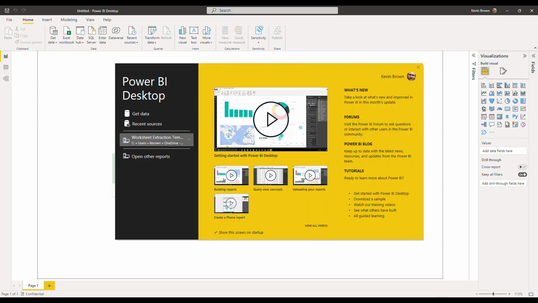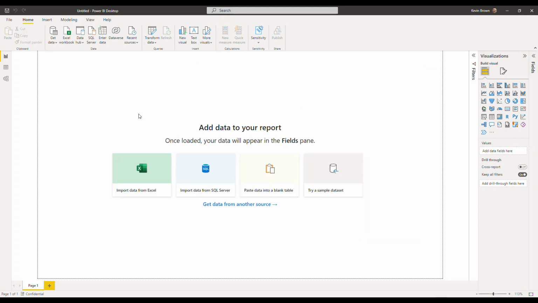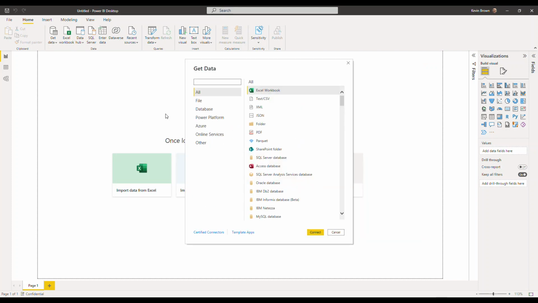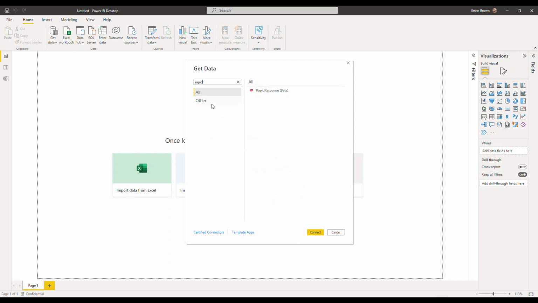Many people use Power BI to help them produce reports and show visualizations. So this is a demonstration of how we can get data directly out of RapidResponse and into Power BI using a data connector. So I'm going to click on Get Data and type RapidResponse. And I can see the RapidResponse data connector.